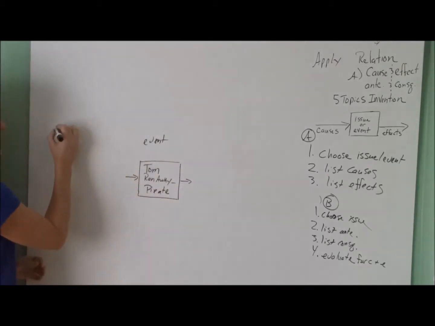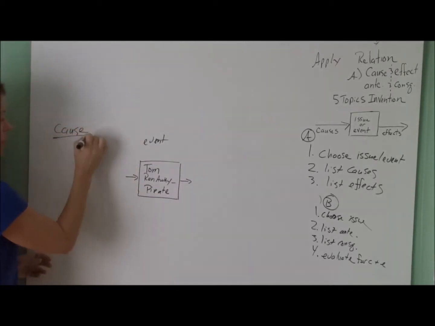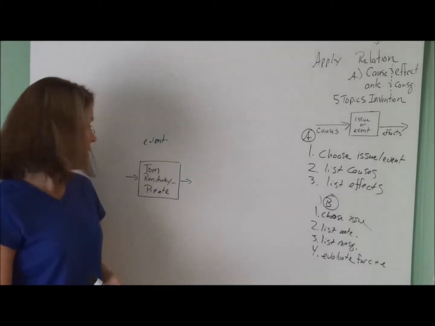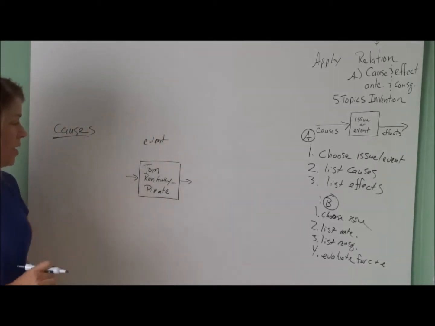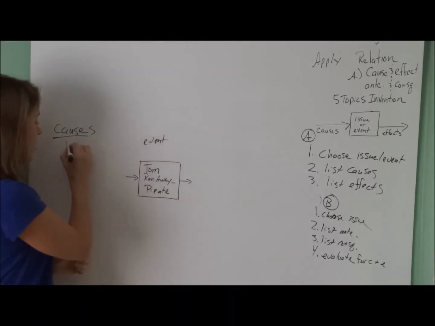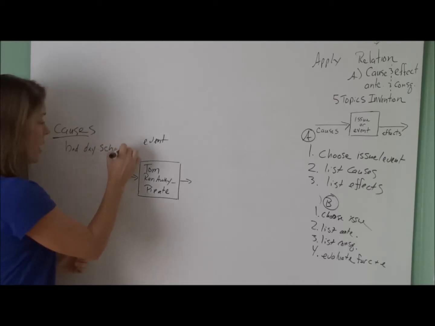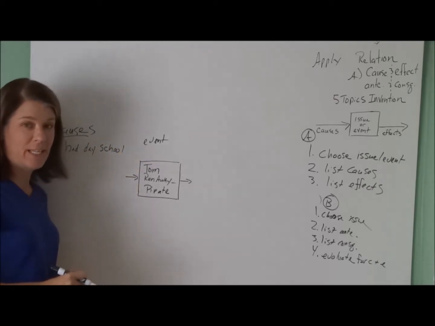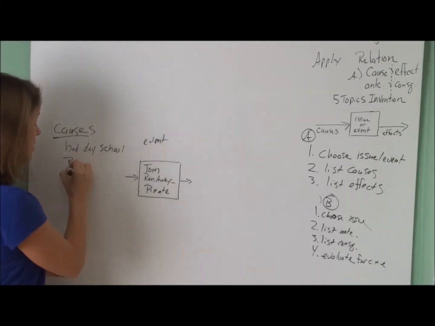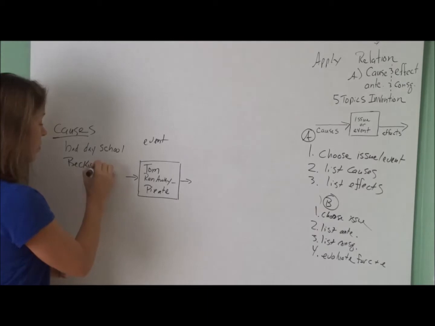So the first step in invention, or coming up with some ideas for our inventory of ideas, is cause. What is it that caused Tom to run away and be a pirate? Well, he had a bad day at school, right? And if you remember, Becky broke up with him because she found out he'd been engaged to someone else. So Becky rejected him.